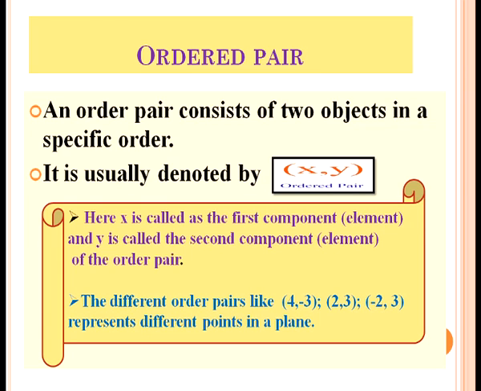It is usually denoted by (x, y) within brackets. Here x is called the first component or element and y is called the second component or element of the ordered pair. Different ordered pairs like (4, -3), (2, 3), (-2, 3) represent different points in a plane.